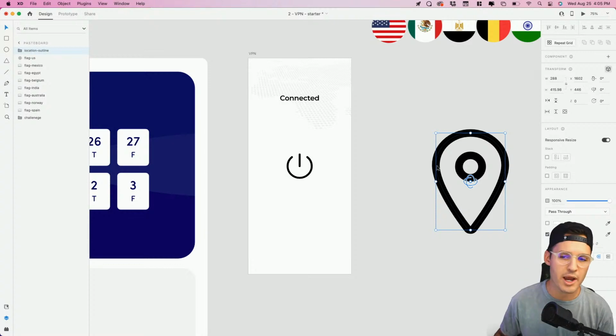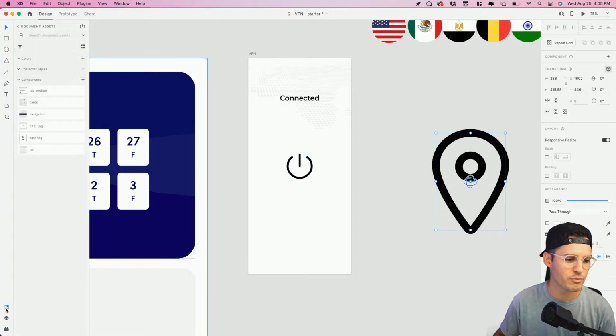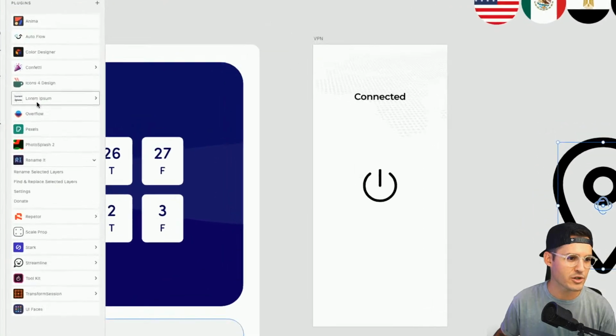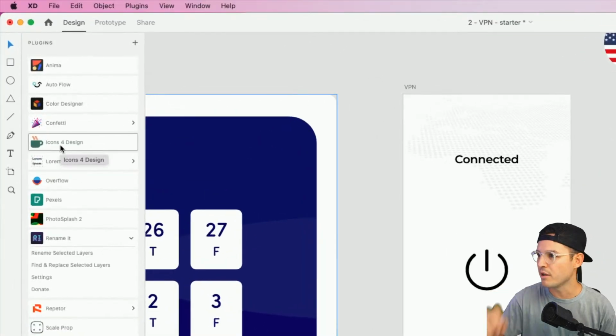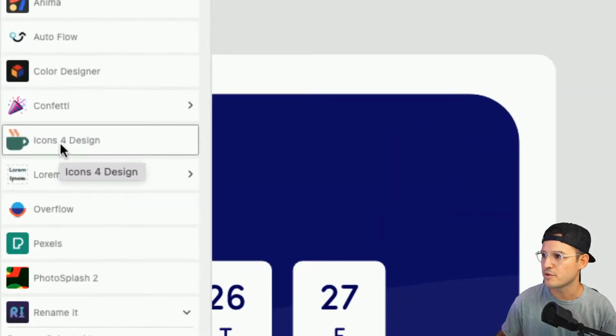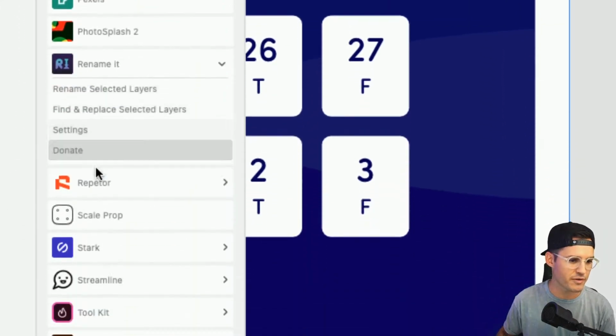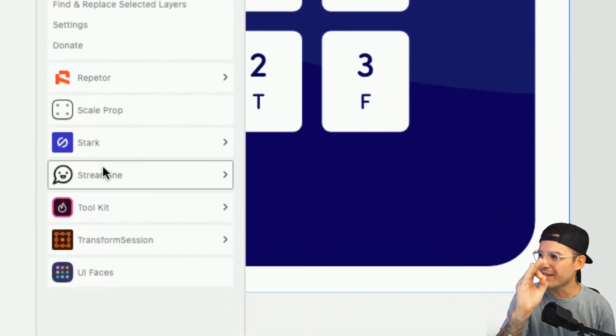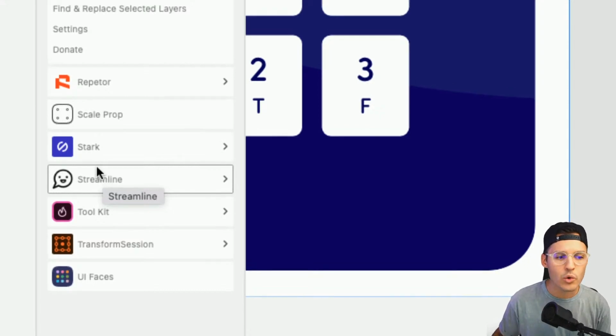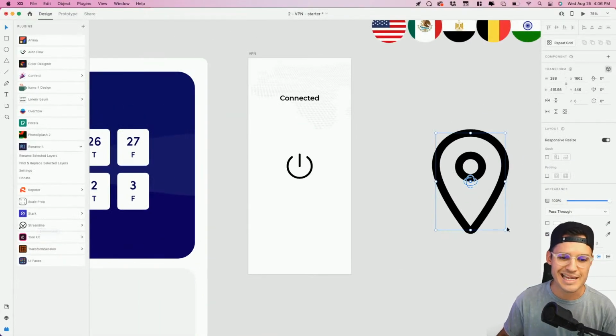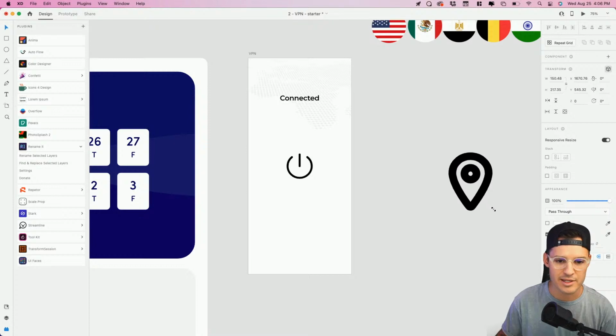So wherever you get your icons, get you some icons. There's some great plugins. Actually, let's show a few plugins. We actually do have the Icons for Design plugin, which is a pretty decent one if you're looking for some iconography. But there's also the Streamline icon pack that has its own plugin inside of Adobe XD. Highly recommend that one as well.